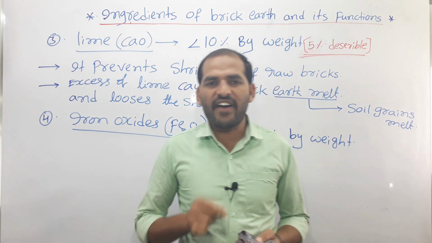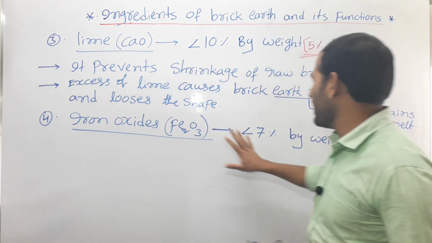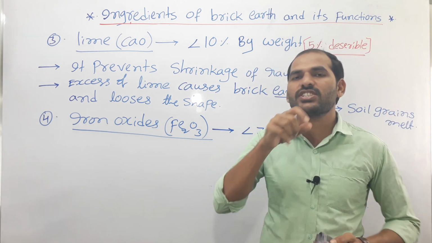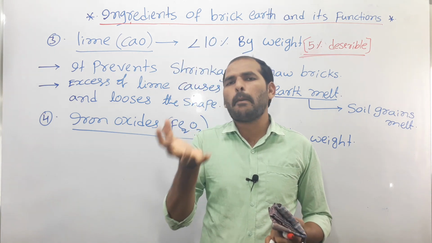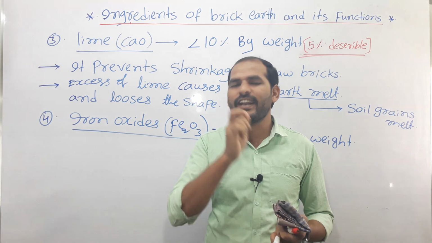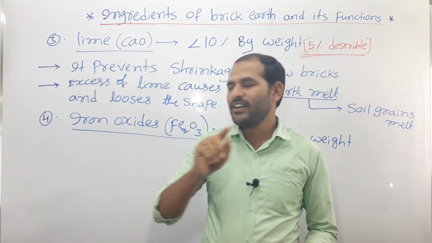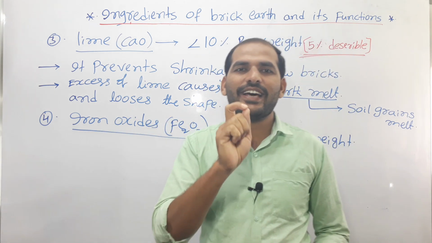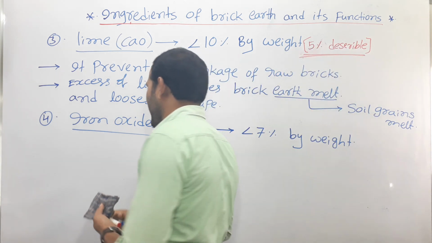But what is the function of this iron oxide? If you observe the brick, the visible color is red only. So this iron oxide makes the brick red.